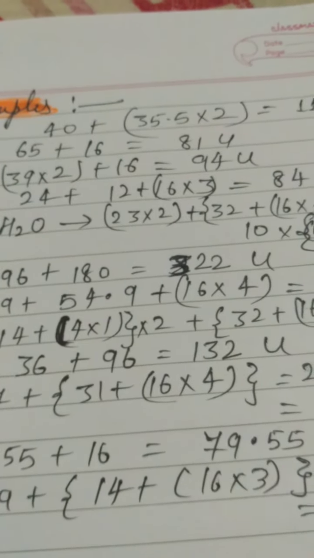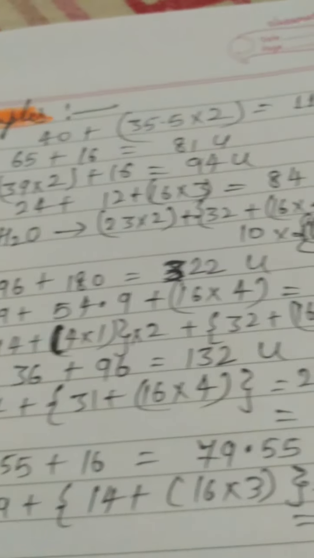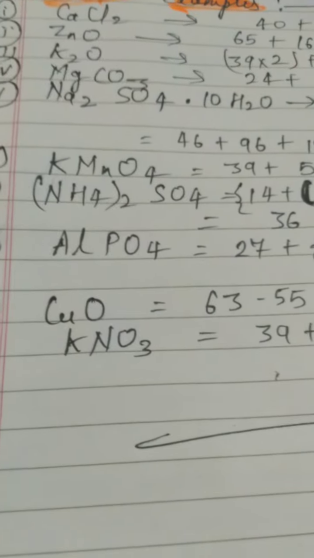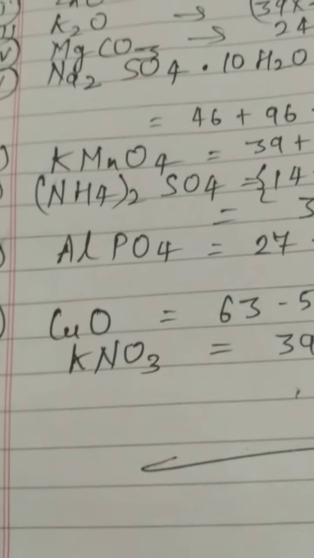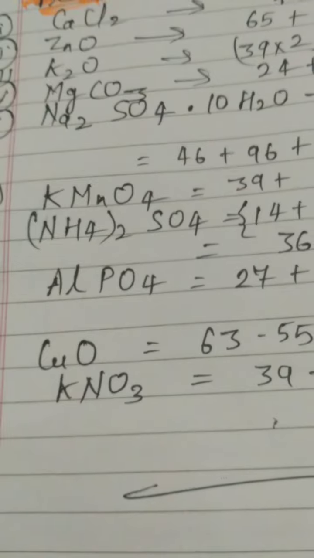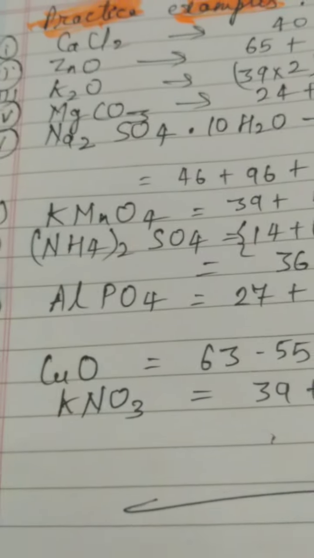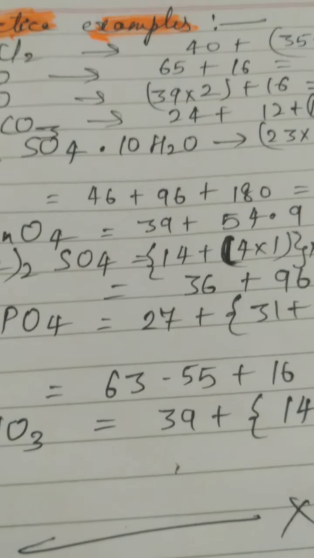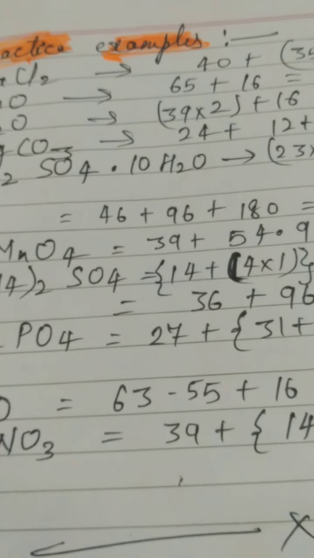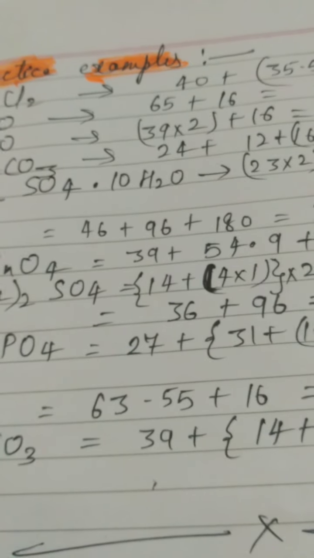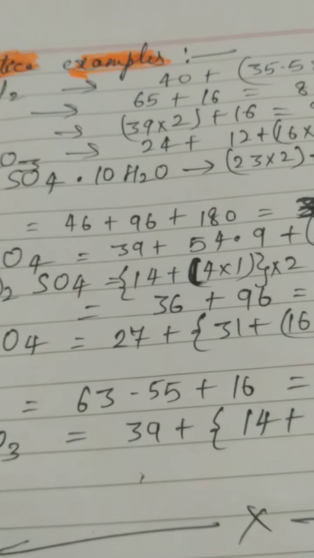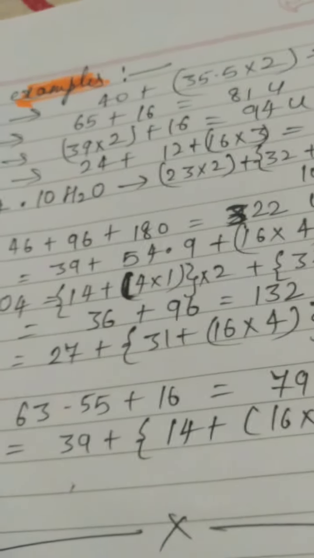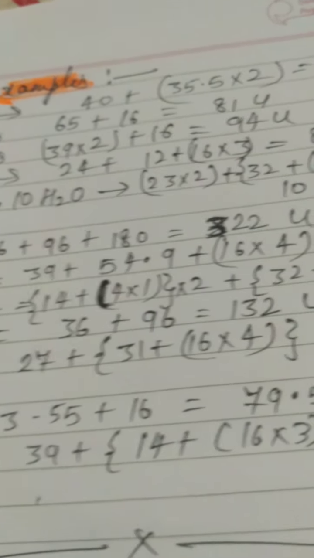So how did we get the value of the carbonate ion: 12 for carbon and 16 into 3 for O3, and that is how we have calculated. Here I have taken a salt which is present with its water of crystallization. This is your sodium sulfate decahydrate, that means 10H2O, and whenever we are keeping the water of crystallization, we put a dot. That dot means the lattice energy, which is responsible to bond the water of crystallization to the salt, which remains surrounded by this water of crystallization.